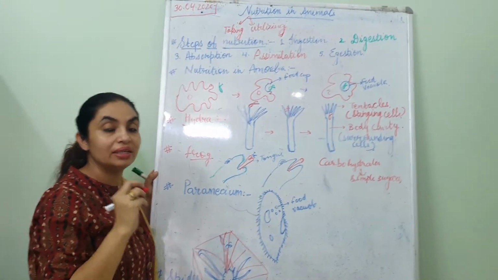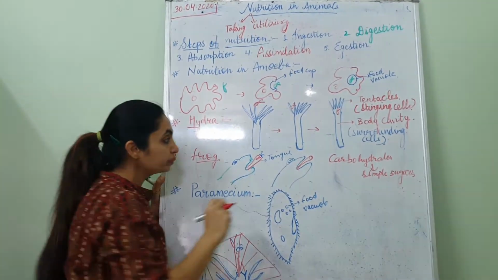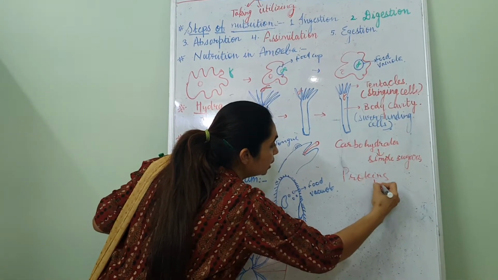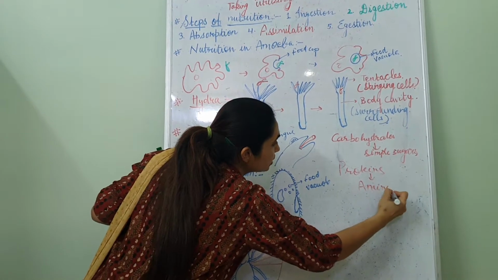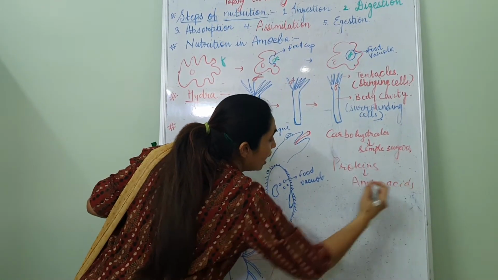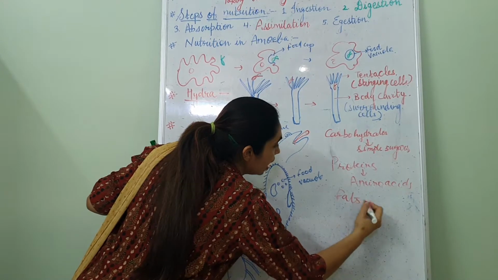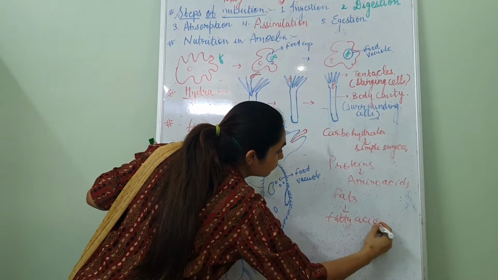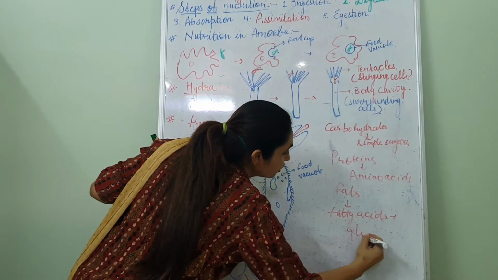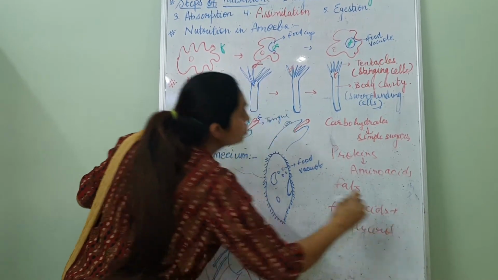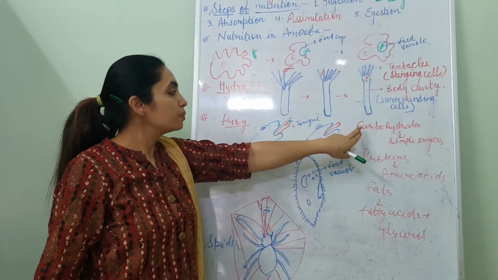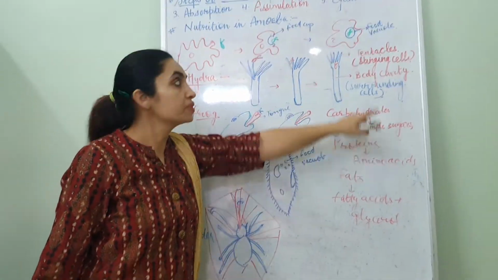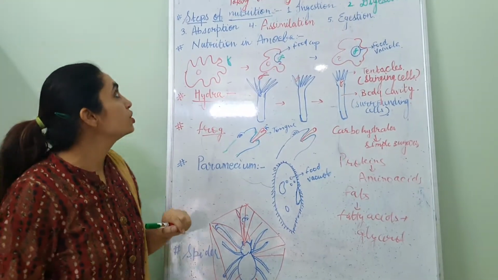Digestion takes place with the help of certain juices. Then proteins. Proteins are broken down into amino acids. And fats. Fats are broken down into fatty acids plus glycerol. So, the complex substances are broken down into their simple forms. This process is called digestion.